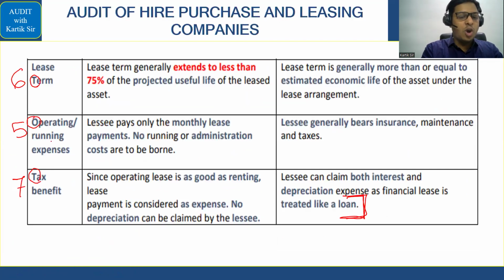Then you will have O say operating or running expenses, and finally T से 2 पॉइंट आएंगे, term of the lease and tax benefit. ठीक है, and then you can go through the content because this was explained in the class and this is similar to AS 19 that you see in accounts. Okay, so I don't think there will be any problem from that angle. Okay, very, very comfortable. ठीक है, that completes your hire purchase and leasing transaction के entries.